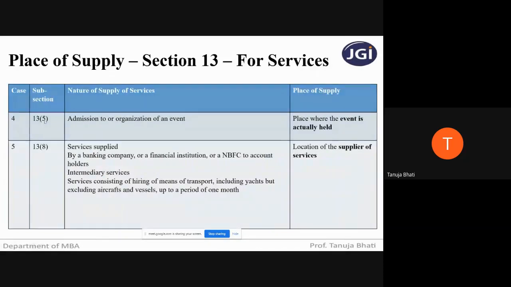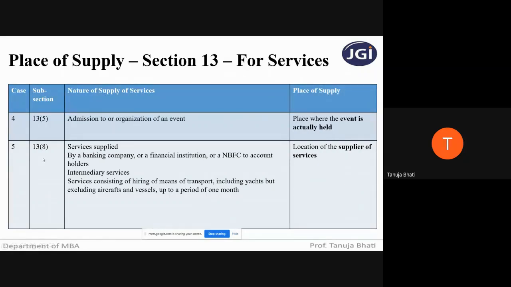Next, section 13, subsection 5, admission to or organization of an event. So when any event is being organized and either the supplier who's organizing the event or the recipient is located in India and one party is outside India, then the place of supply will be the place where the event is actually being held.